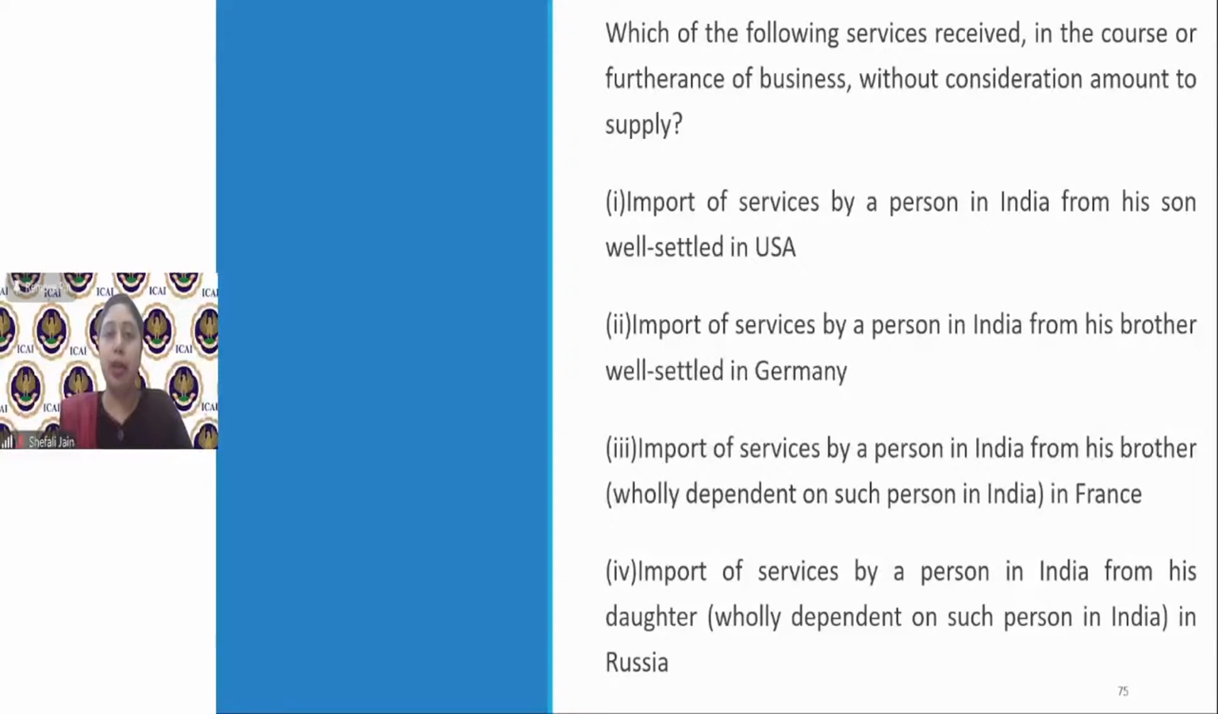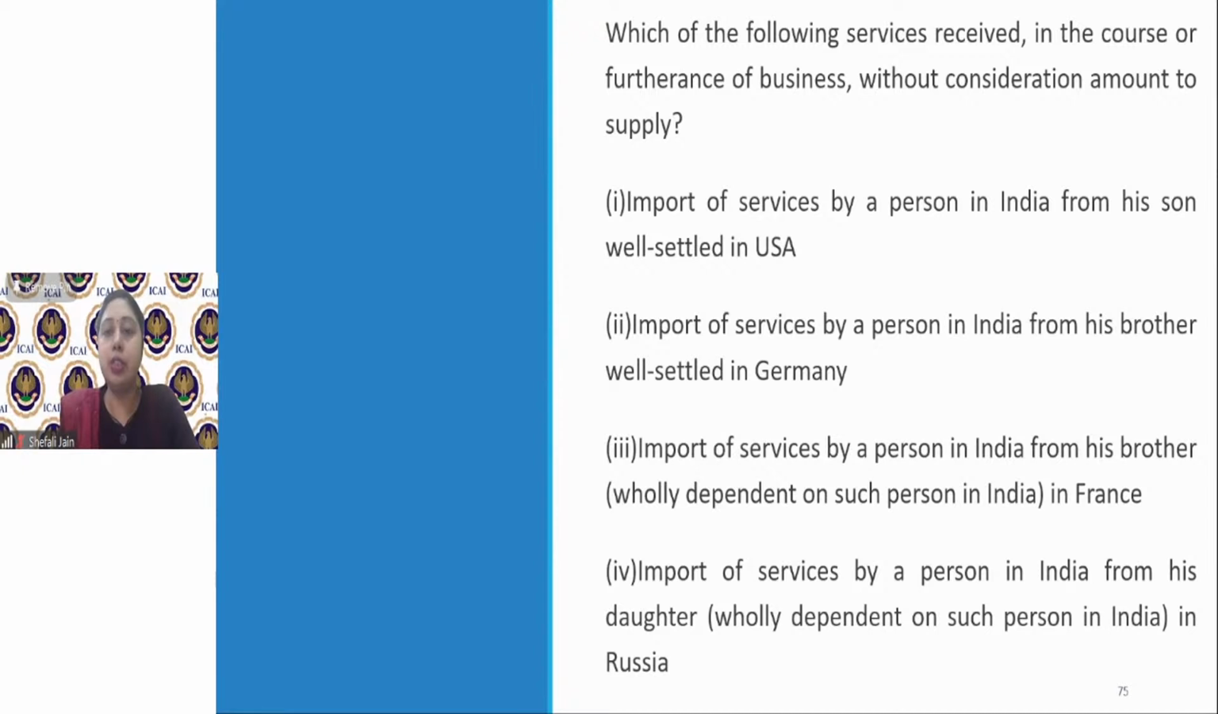Here, as per para 4, all the conditions are being satisfied: import of services without consideration in course or furtherance of business from a related person. Son is a related person, whether he is independent or he is dependent. Okay, so now hope it is clear to you all. In fact, most of you have answered for all 4 options. You are very quick and it's good to see that.